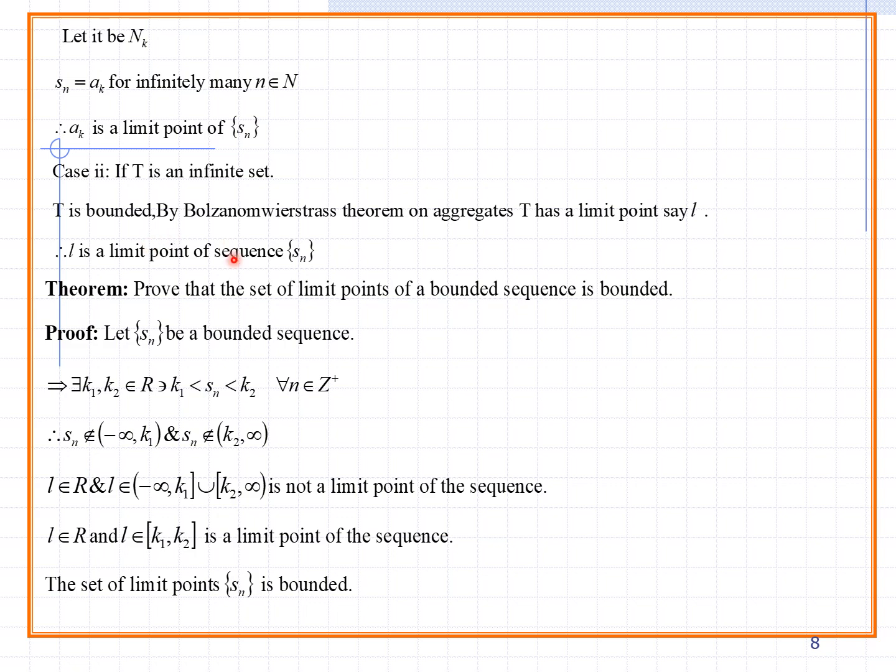So this is the theorem. Let us see one more theorem. Prove that the set of limit points of a bounded sequence is bounded. Consider the set of limit points of a bounded sequence. Once it is a bounded sequence, you have a lower boundary and at the same time an upper boundary. Once the lower and upper boundaries exist, it is bounded. In that case Sn is bounded. It means K1 is less than or equal to Sn, which is less than or equal to K2. K1 is the lower boundary, K2 is the upper boundary. So Sn is treated as bounded.